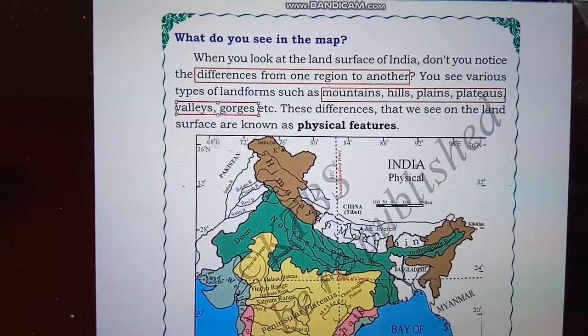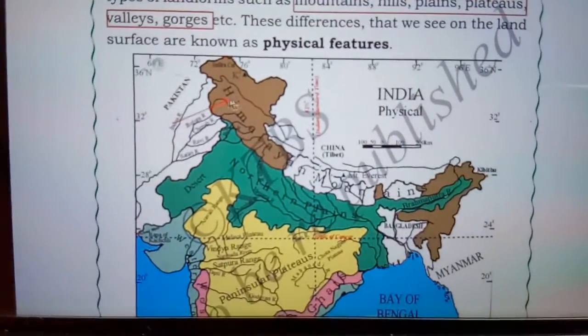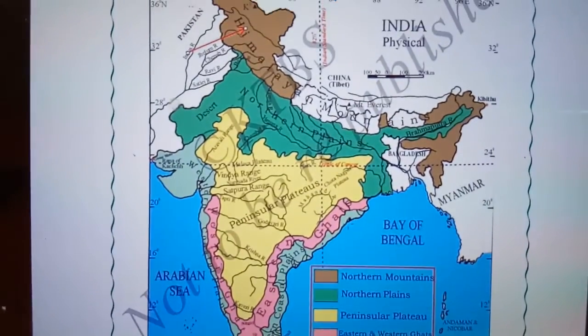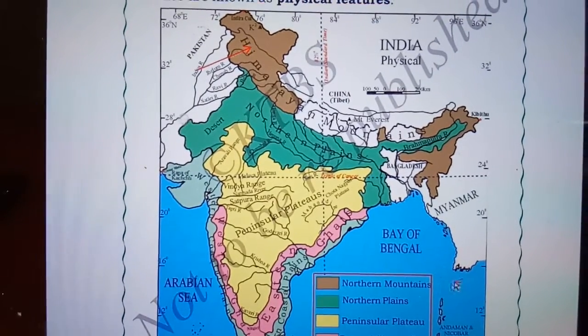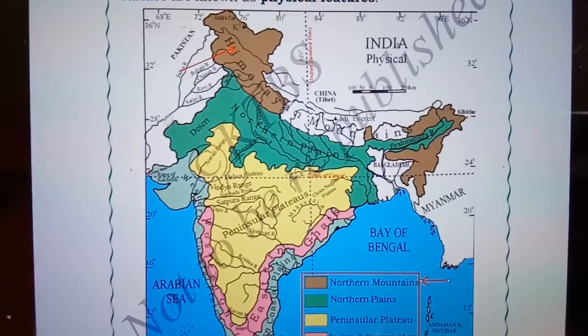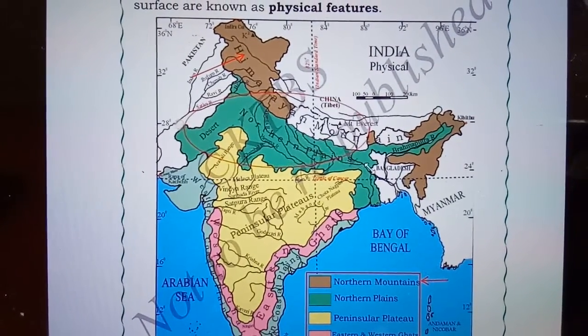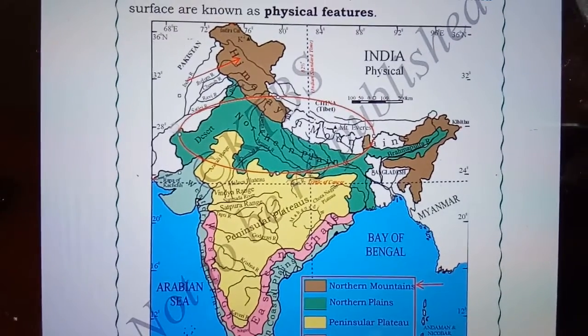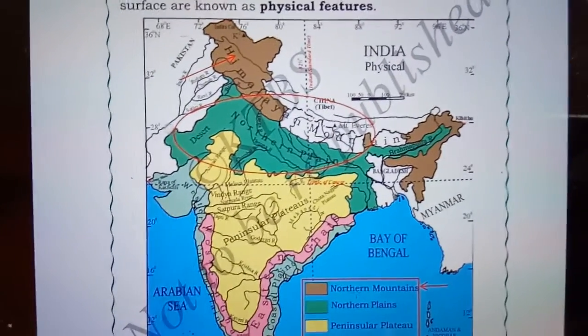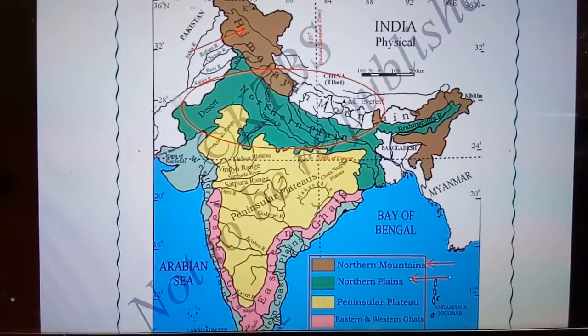So let us come from the top here. We have, in brown color, the mountain regions of India, also known as the northern mountains. Next, here in green color, we have the plains, the northern plains.